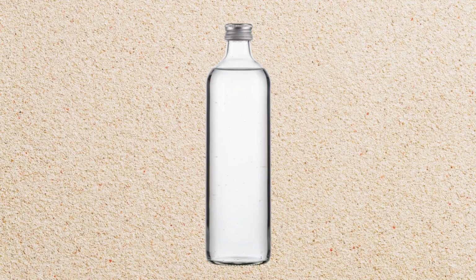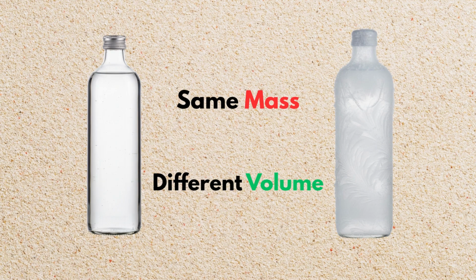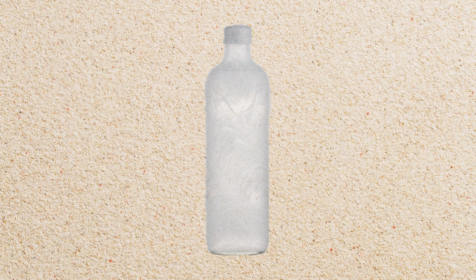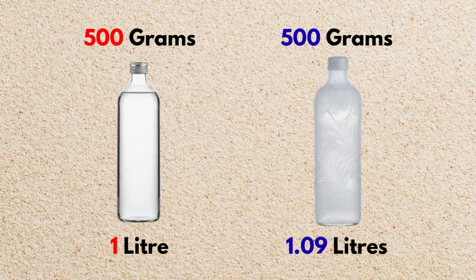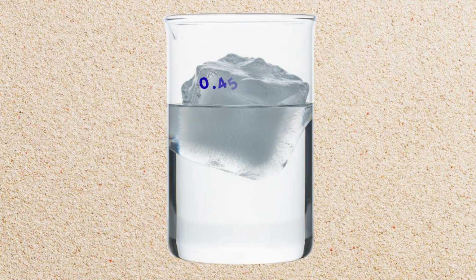When liquid water freezes into ice, its mass doesn't change, still the same H2O molecules, but its volume does. Ice actually expands by about 9%. Same stuff, more space, which means it becomes less dense than liquid water, and less dense things float.